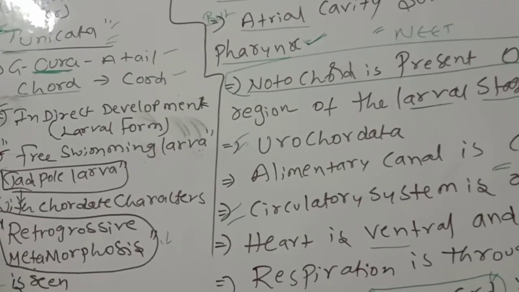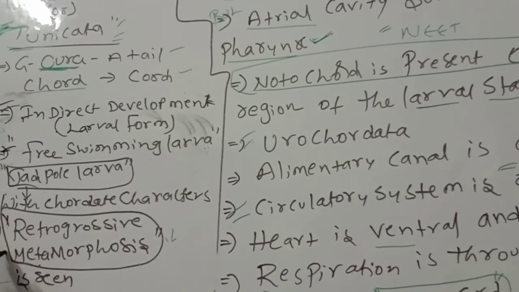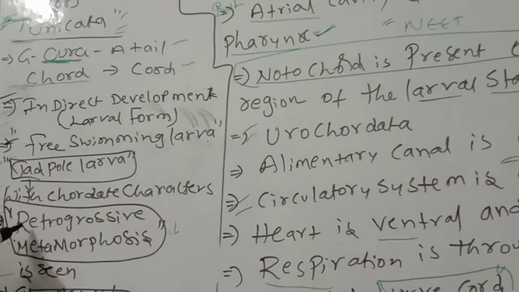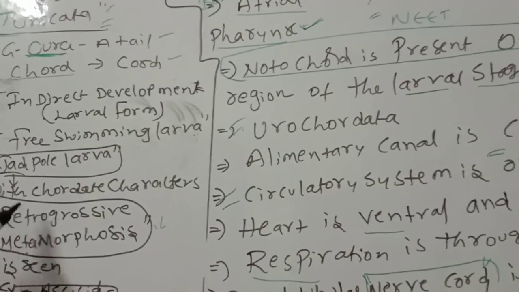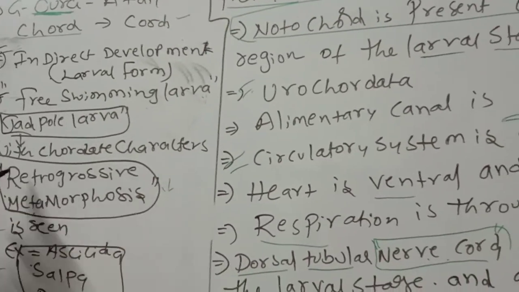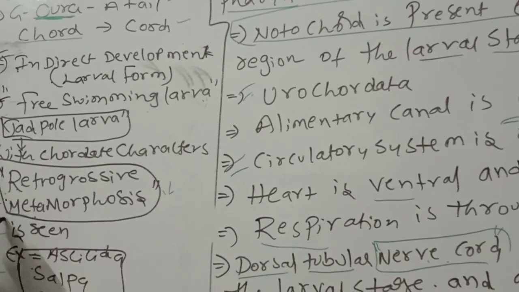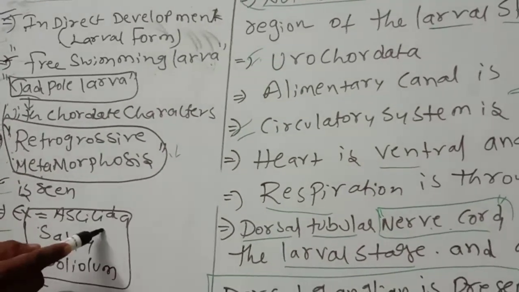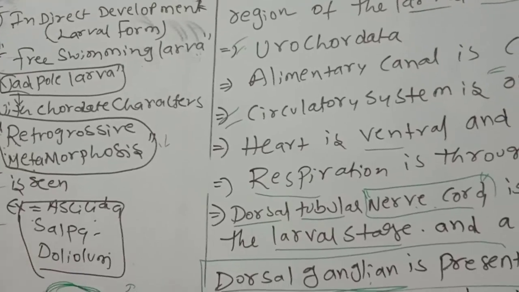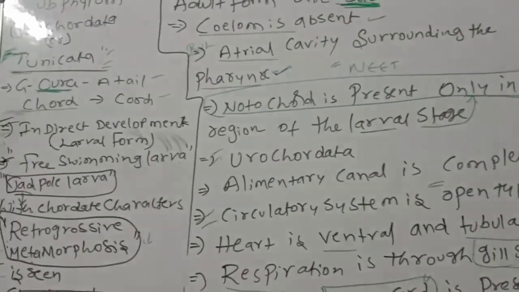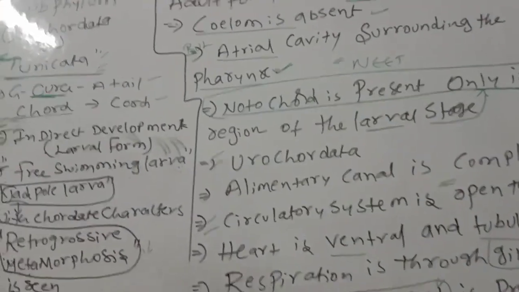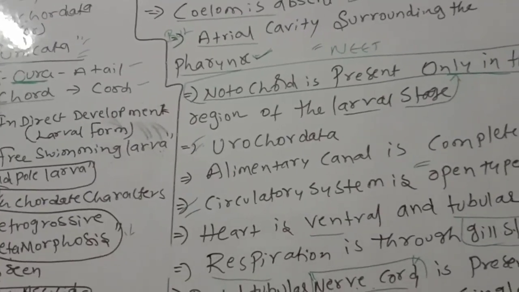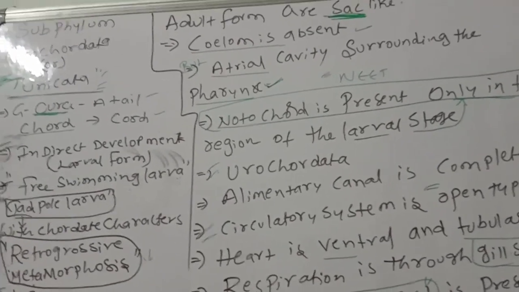They will show retrogressive metamorphosis. What is retrogressive metamorphosis? While the organism is developing, main characters will disappear. So that is called retrogressive metamorphosis. Examples are Ascidia, Salpa and Doliolum. So this is about Urochordata.